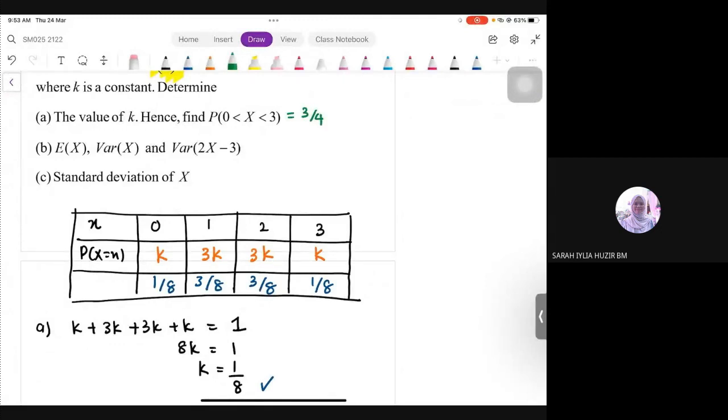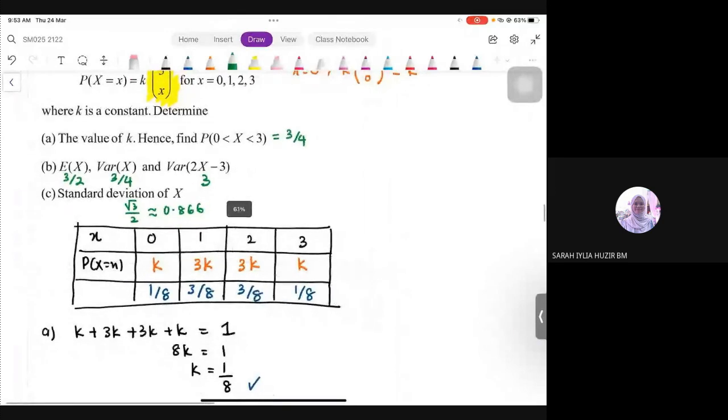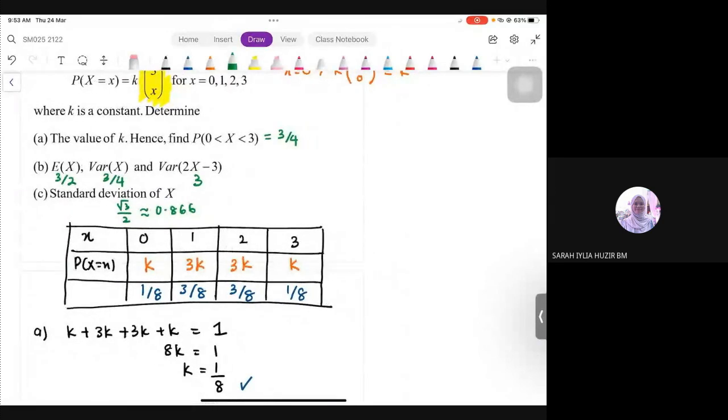And then next part we have to find mean. Mean our answer should be 3 over 2. Okay, and then variance is 3 over 4. Variance of the properties 2x minus 3, you should get 3. And then last one for standard deviation, final answer is 3 over 2, or in decimal places, 0.866. Okay. Alright, settle. Tu saya bagi jawapan. Kira je, praktis bersama. Tolong jangan awak salin jawapan je. Betul awak tak kira sendiri, tak praktis lah macam tu.